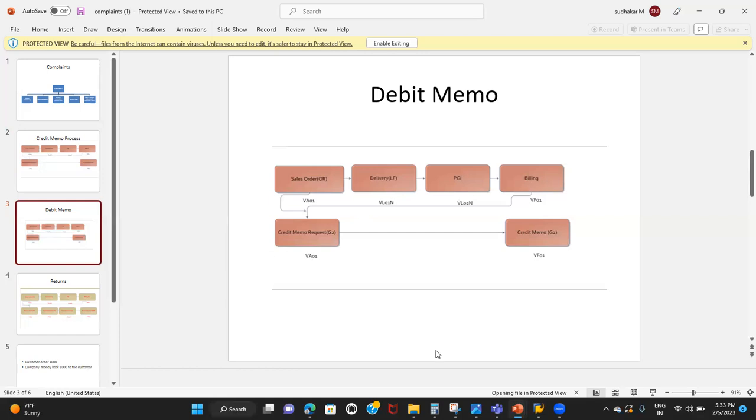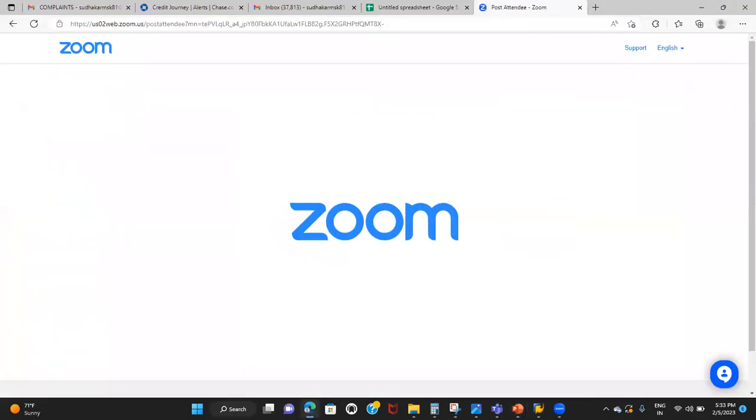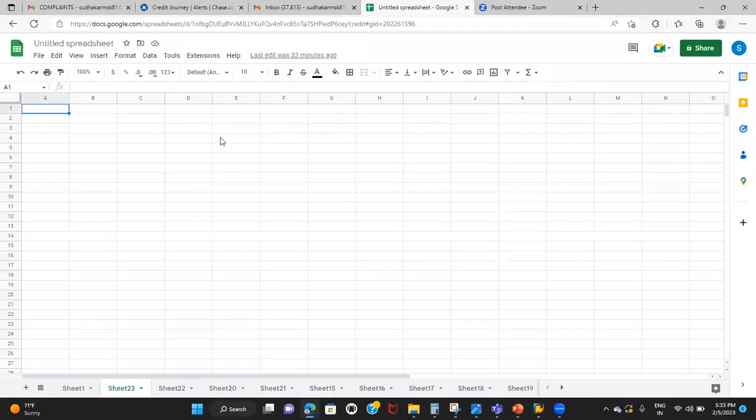And what we need to remember here is, what is the item category? Let me write it here. Credit memo request, right? Credit memo.